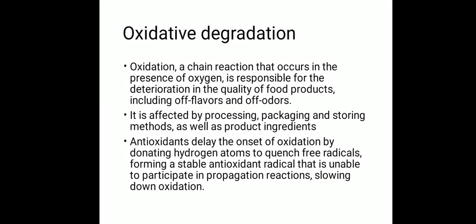Forming a stable antioxidant radical that is unstable to participate in the propagation reaction, slowing down the oxidation. So what happens in this case is that the antioxidant, as I told you, there are certain compounds in the food items which strive for the oxygen atom, right? And this oxygen atom can be available from the environment, the outer oxygen, as we say. So that is why we keep fatty food in packed containers. Why? Because it shouldn't come in contact with the oxygen.